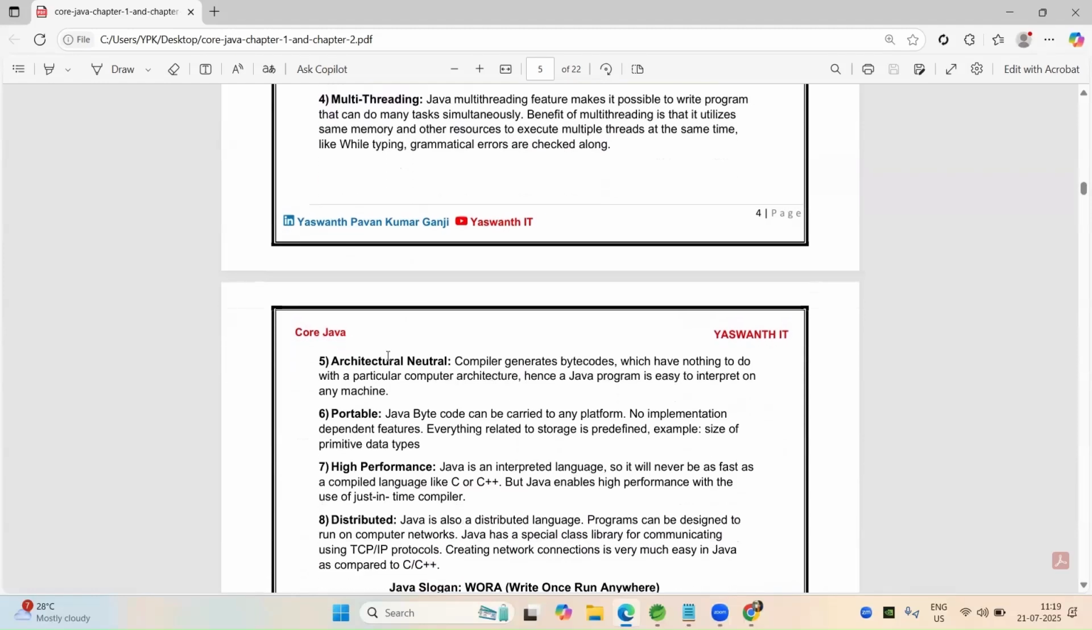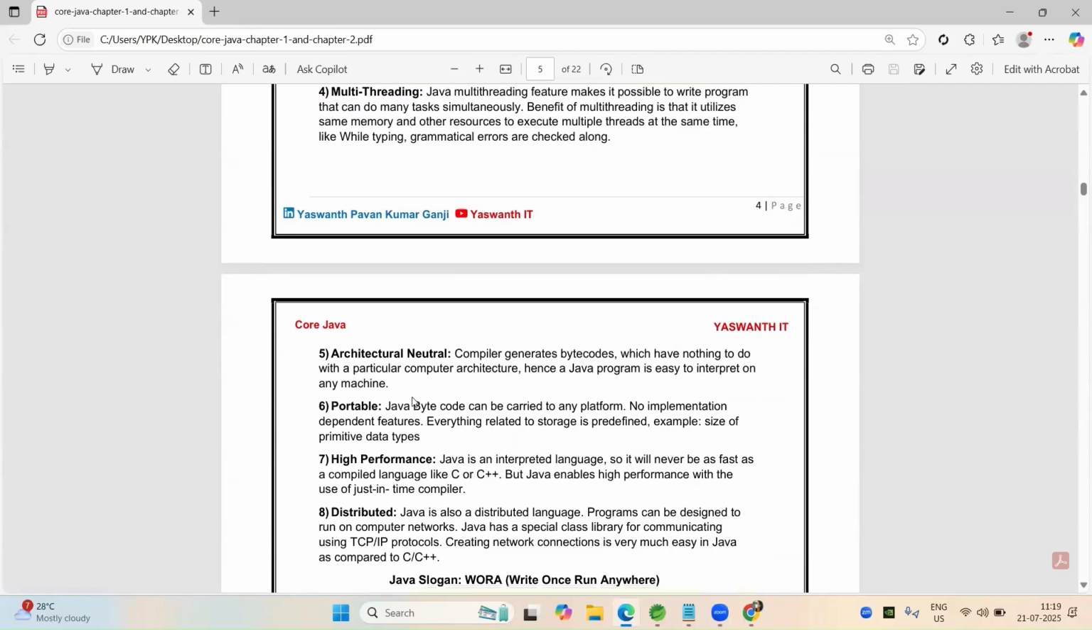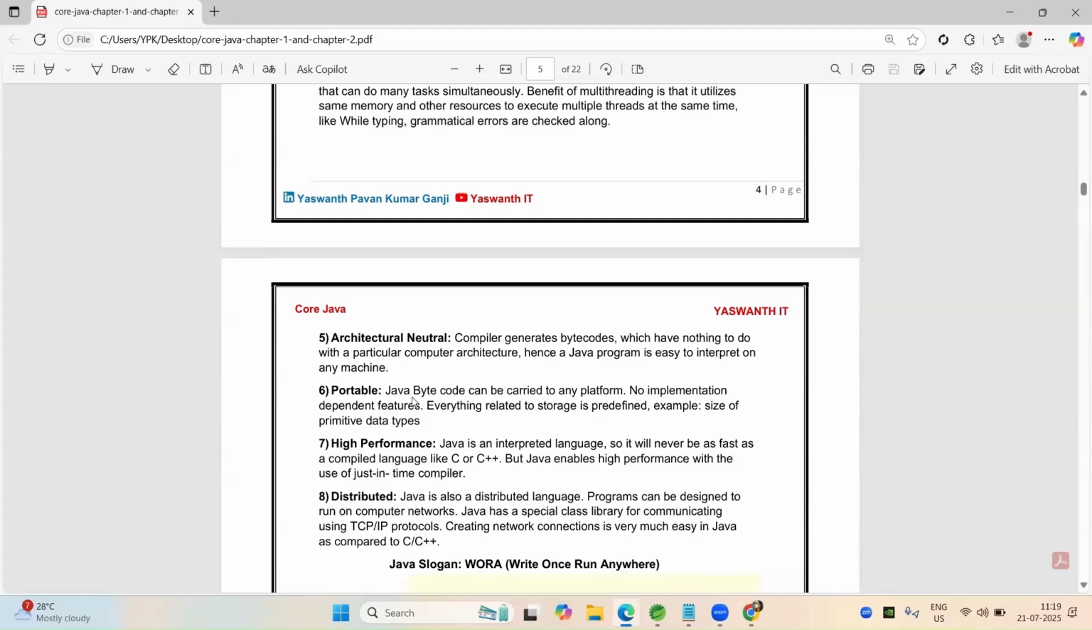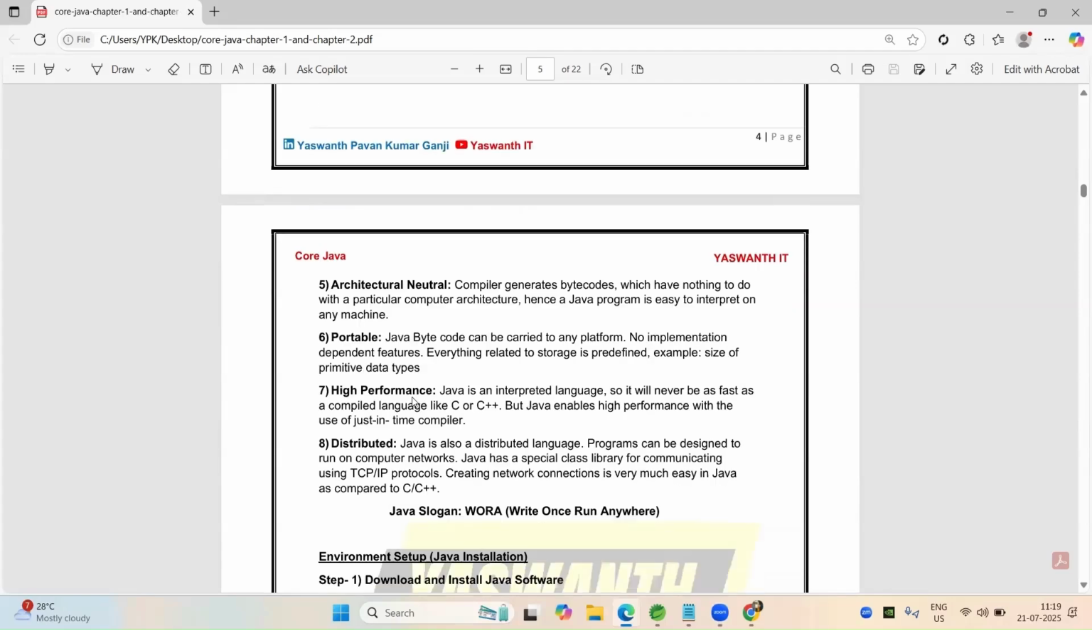Another advantage is architecture neutral. Our compiler generates bytecode, so that means it cannot tamper with our computer architecture or our operating system. So our Java program is easy to run on any machine. It can adapt to any operating system. So that's why it is architecture neutral.